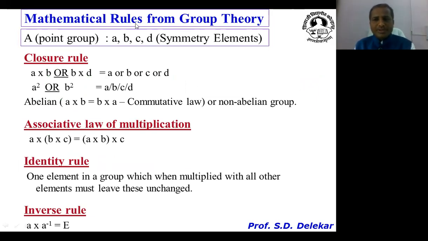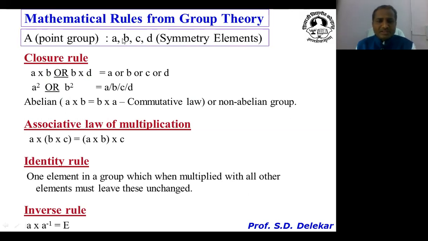As far as group theory is concerned, we want to consider a few rules. First, the closure rule. Second is the associative law of multiplication. Third is the identity rule, and fourth one is the inverse rule. In order to learn these rules thoroughly, let us consider capital A as the point group, and it consists of a, b, c, d as symmetry elements.